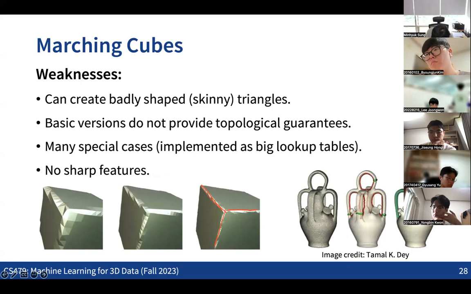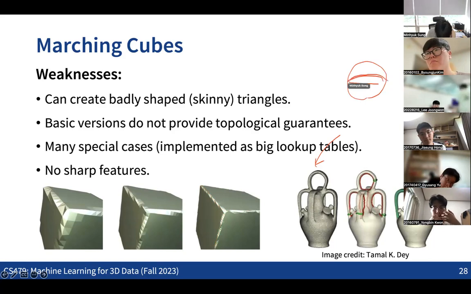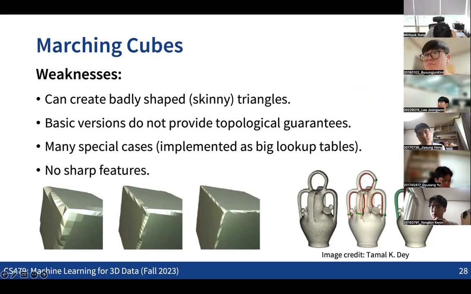And also there's no guarantee in terms of getting a specific topology of the shape. For example, even when we want to get a sphere-like shape, the output can be not the pure topology of a sphere, but it can be some donut topology or something. So there's no guarantee in terms of giving topological structures. And also, yeah, there are many other downsides for marching cubes as well.